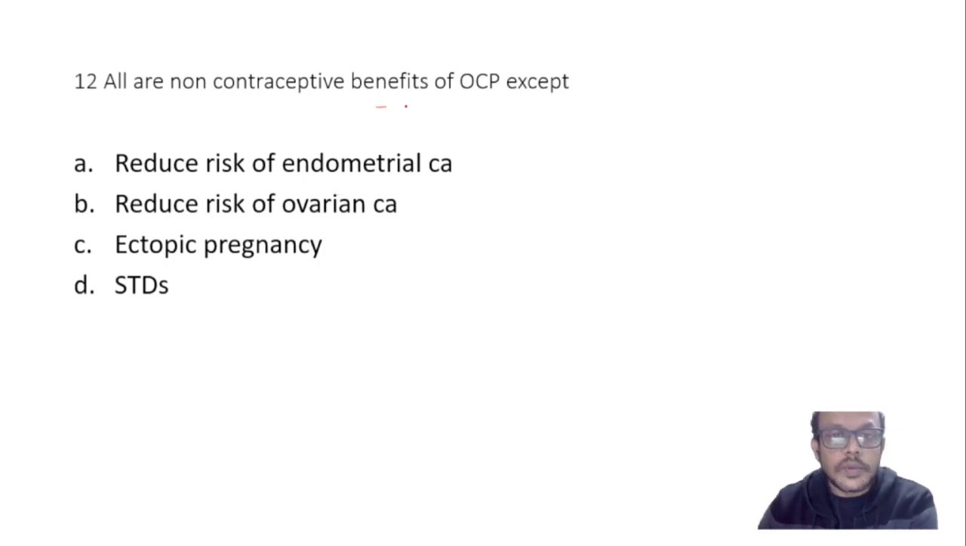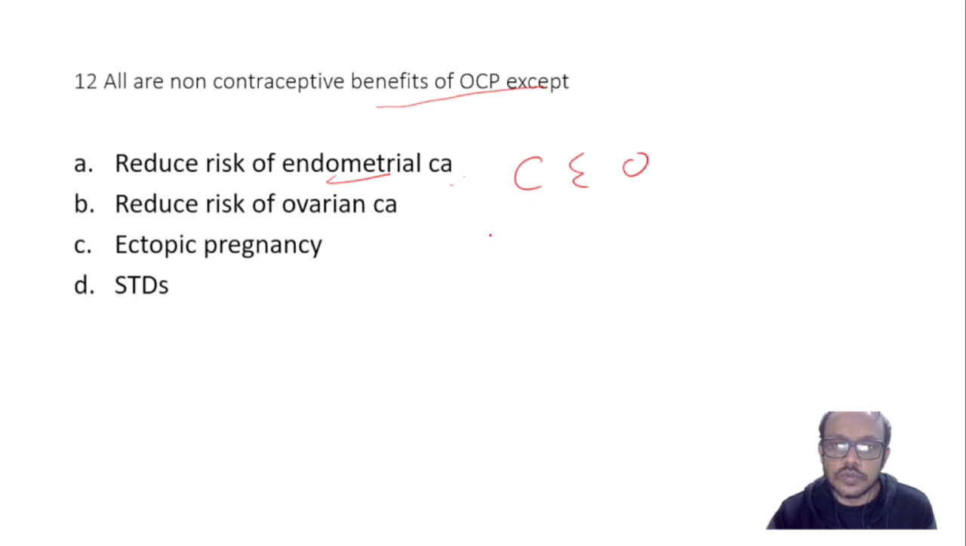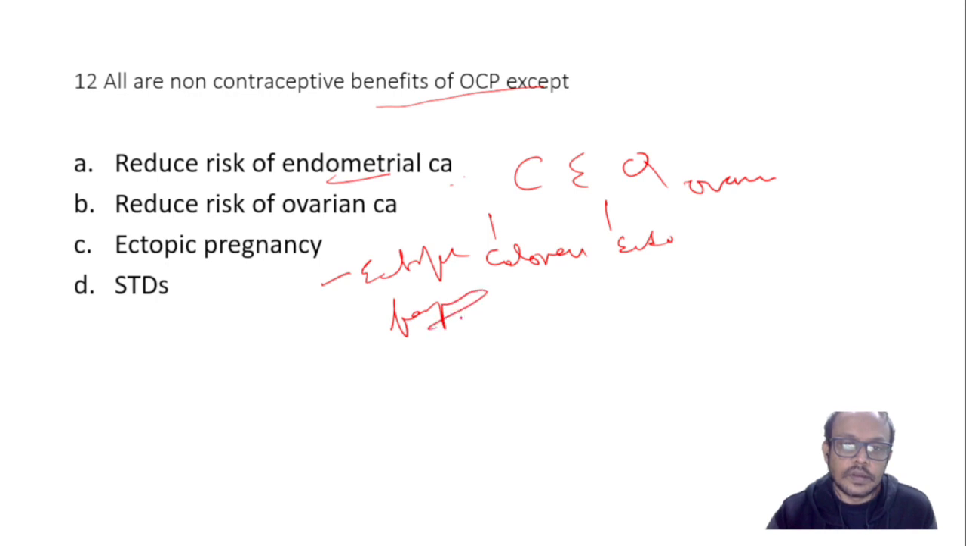What are the non-contraceptive benefits of OCP? OCPs have a very big spectrum of benefits. Some side effects are also there, some contraindications also there. This all has been asked regarding OCP, so you have to know about the OCP very well. So reduce risk of endometrial carcinoma. OCP reduces CEO. CEO means colorectal, endometrial and ovarian carcinomas, as well as ectopic pregnancies. These all are prevented by the OCPs.